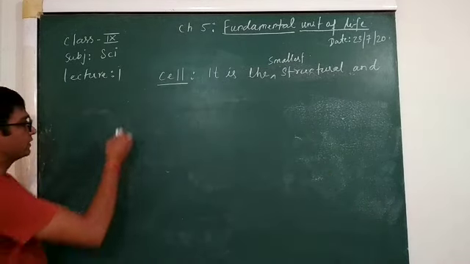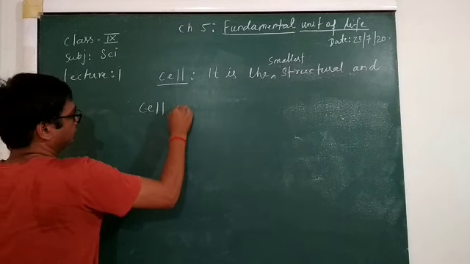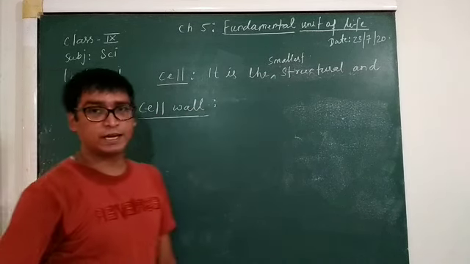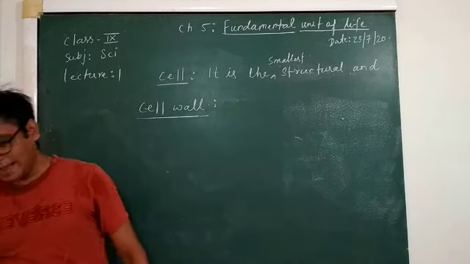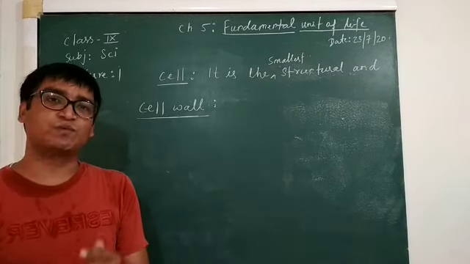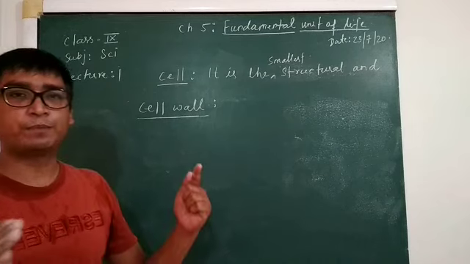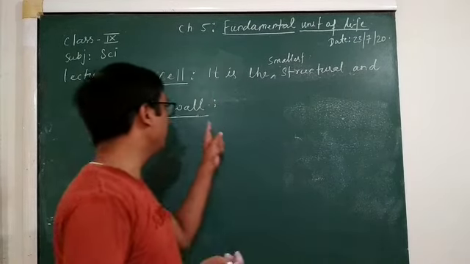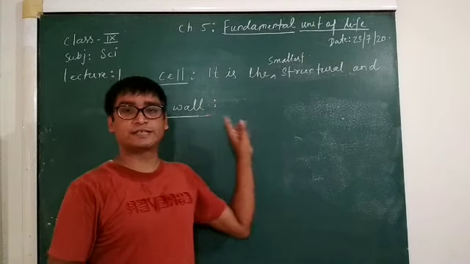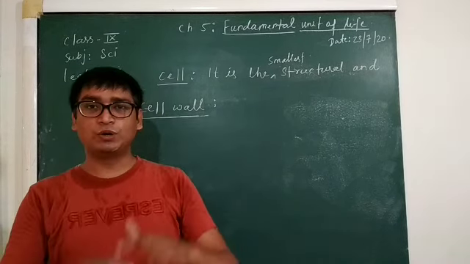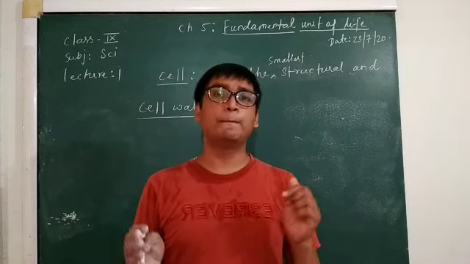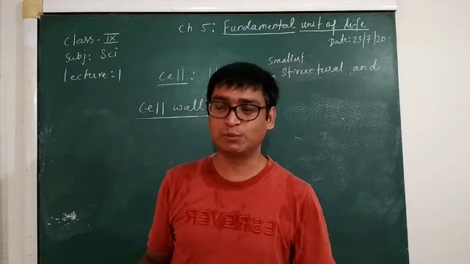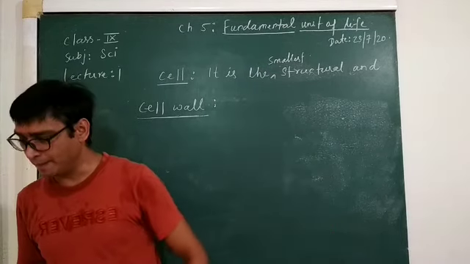So next one is the cell wall. What is this cell wall? As I told, the cell wall is one additional layer present in plants. It is not present in animals. The cell wall is the outermost covering of the plant, an additional layer after the plasma membrane or cell membrane.